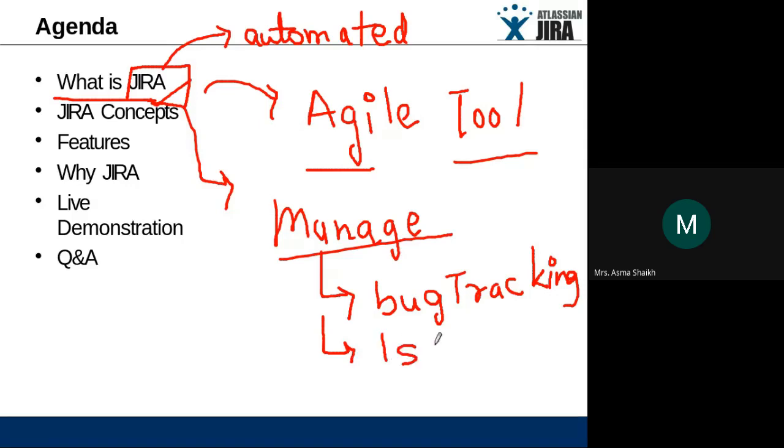So what is the difference between issue and bug? Don't think issue means the same thing. There is a very huge difference between issue and bug. Issue means a part of your project. We have divided our project into issues. Issue means a building block of your project.